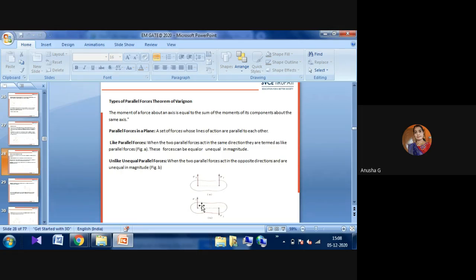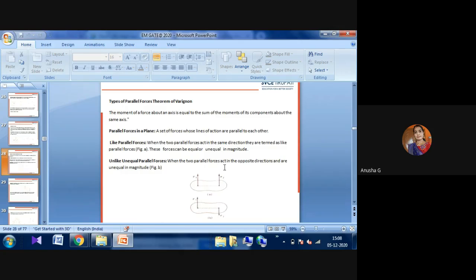Next one is like parallel forces, which are similar to parallel forces. When two parallel forces act in the same direction, they are termed like parallel forces. These forces can be equal or unequal in magnitude, but they are still like parallel forces. Here in figure A you can observe like parallel forces. Unlike parallel forces act in opposite directions, but in the same plane and parallel.